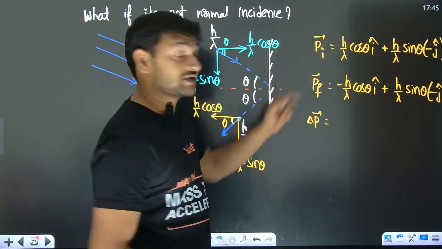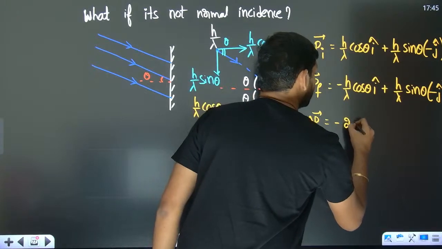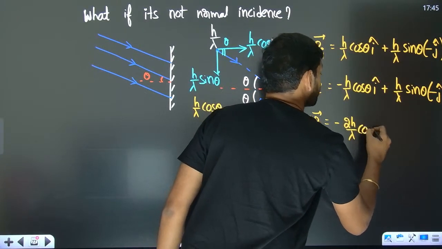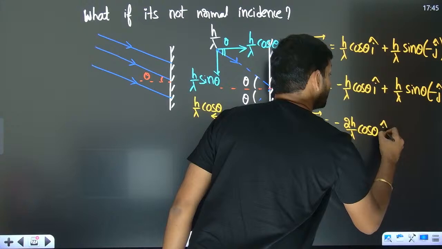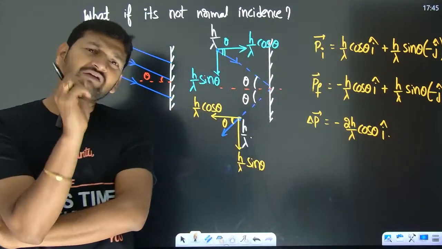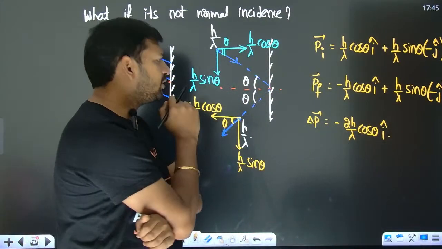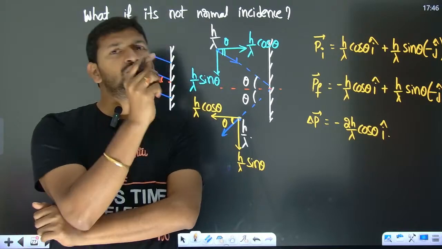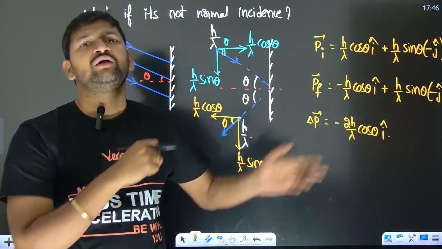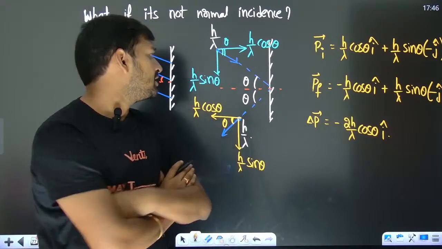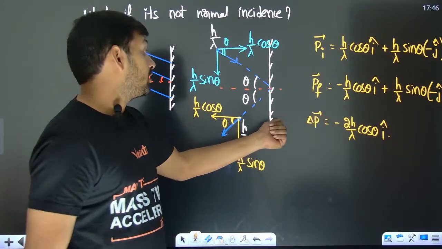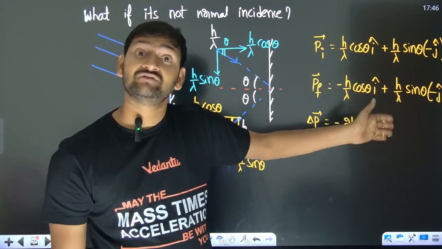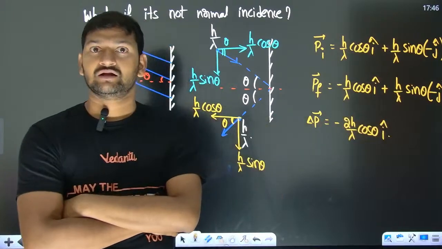This minus this, which is going to give you what? Minus 2h by lambda cos theta. Now people are going to be like, sir, when it was normal incidence, we got the change in momentum to be 2h by lambda, right? Now we got 2h by lambda cos theta. That means there is a cos theta factor which is extra over here.